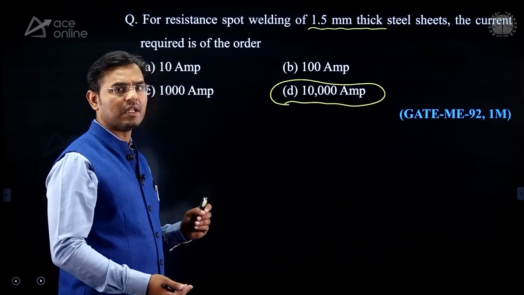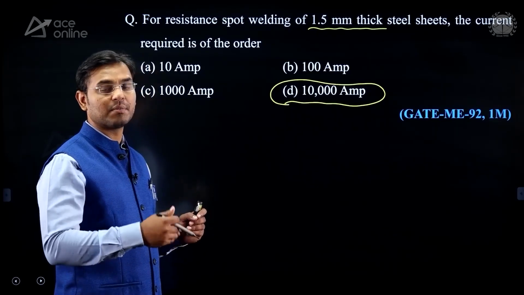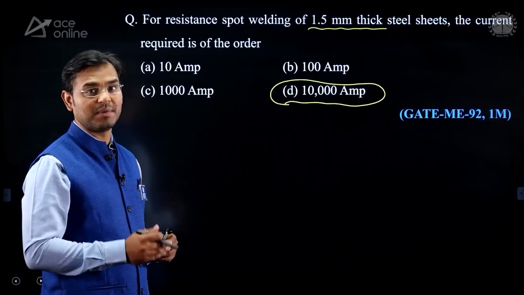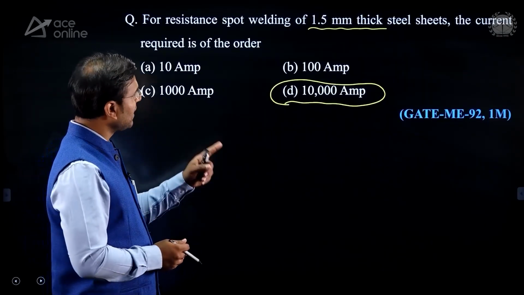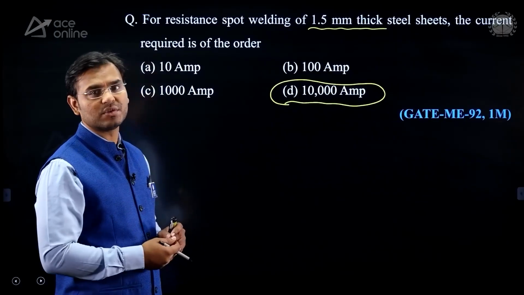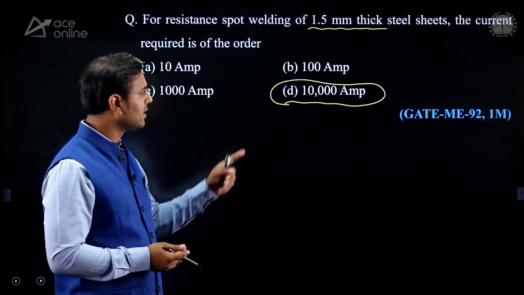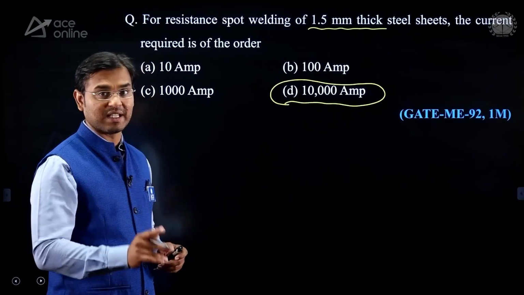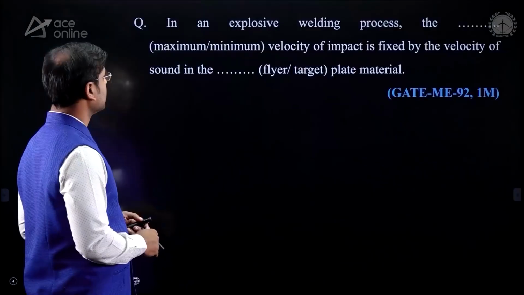But instead of steel, if the thickness is same but the plate is aluminum, then the answer will be different. If the plate is steel but the thickness is not 1.5, if the thickness is going to change to 3, 4, 5 millimeter, then also the current will be different. That you need to remember.